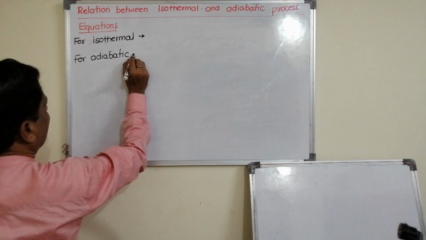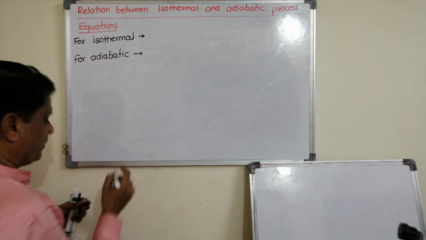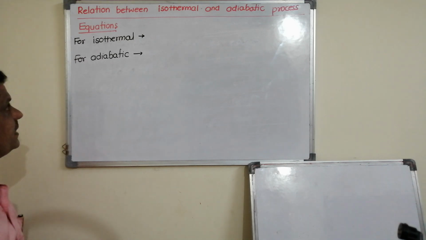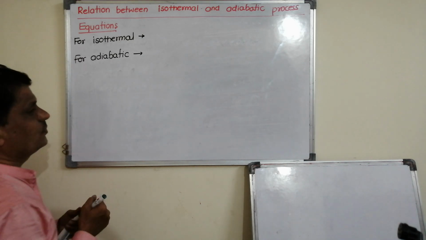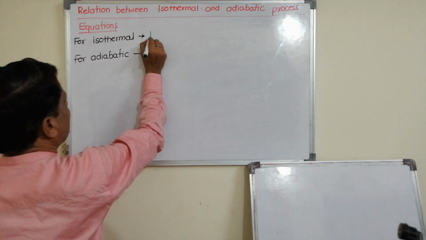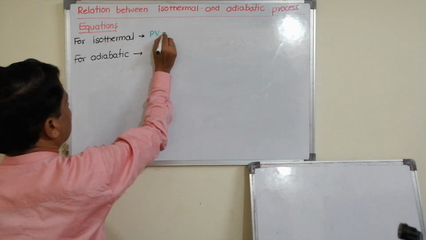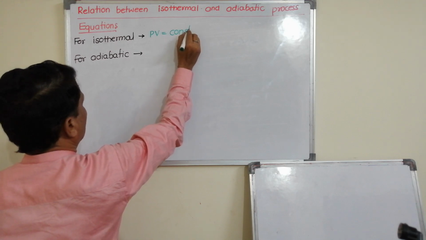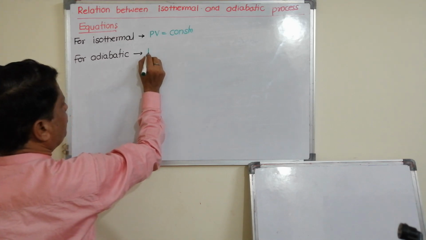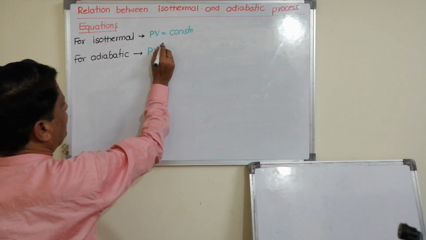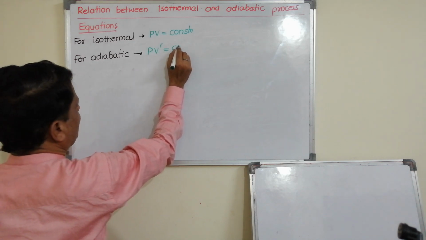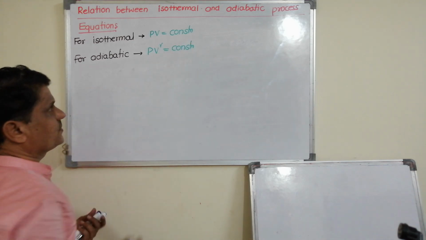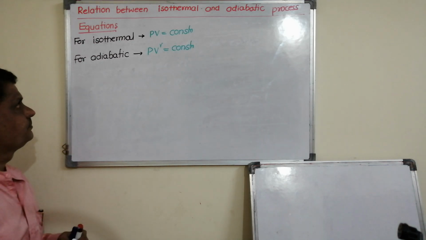So we know that for isothermal, the temperature remains the same. Hence it is necessary to write in terms of pressure and volume. That is PV is equal to constant. For adiabatic, P V raised to gamma is equal to constant.